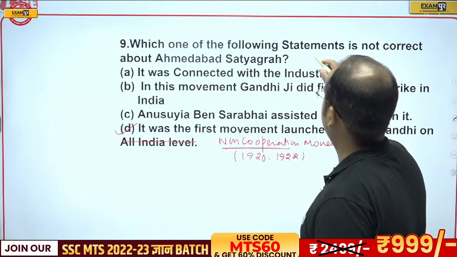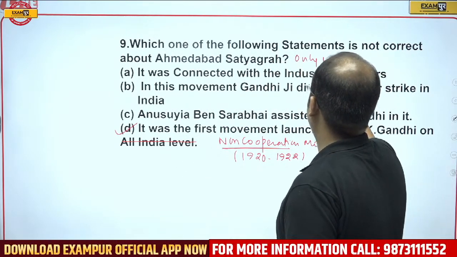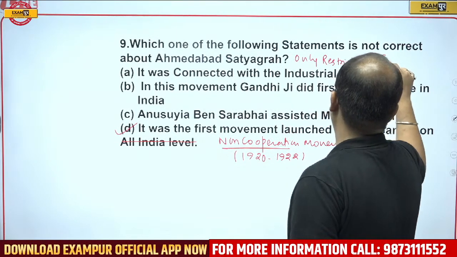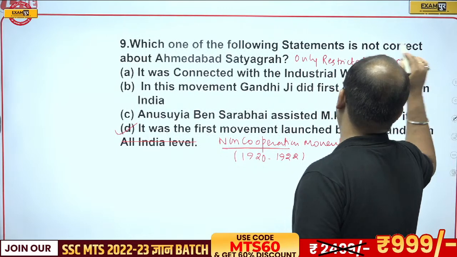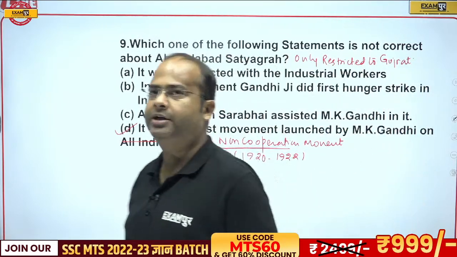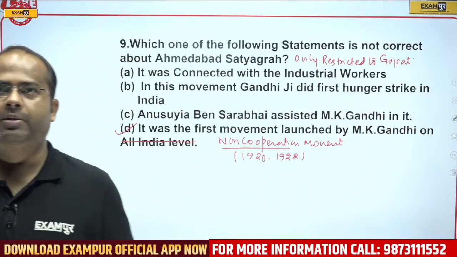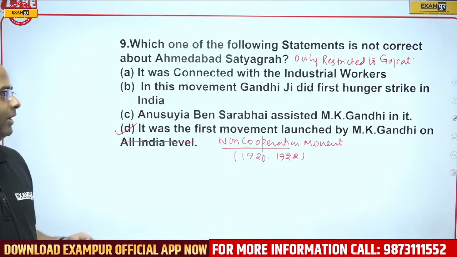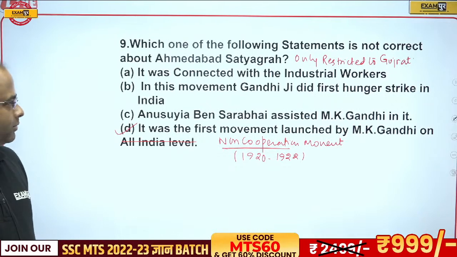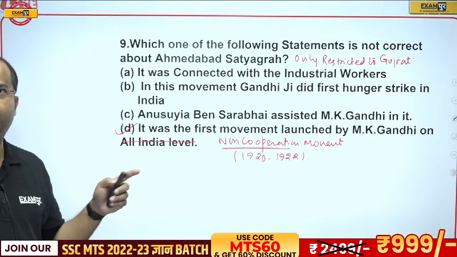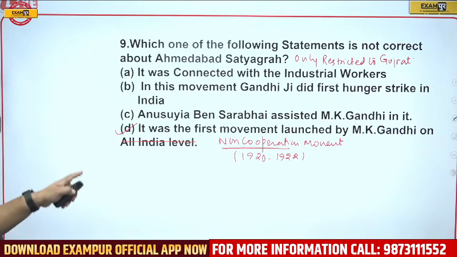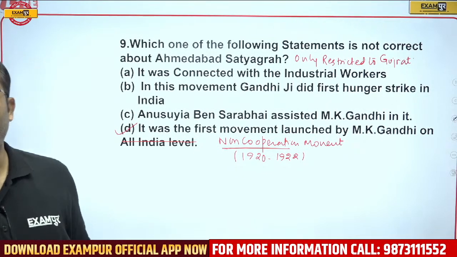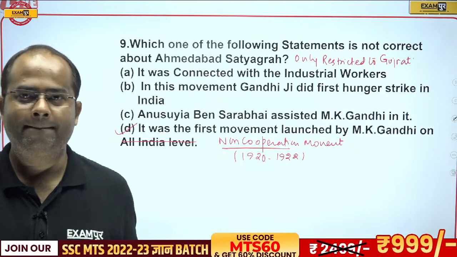So the Ahmedabad mill movement was only restricted to Gujarat. So the correct answer will be option D. That is the non-cooperation movement, which was the first movement launched by Mohandas Karamchand Gandhi at the all India level. So the correct answer will be option D.